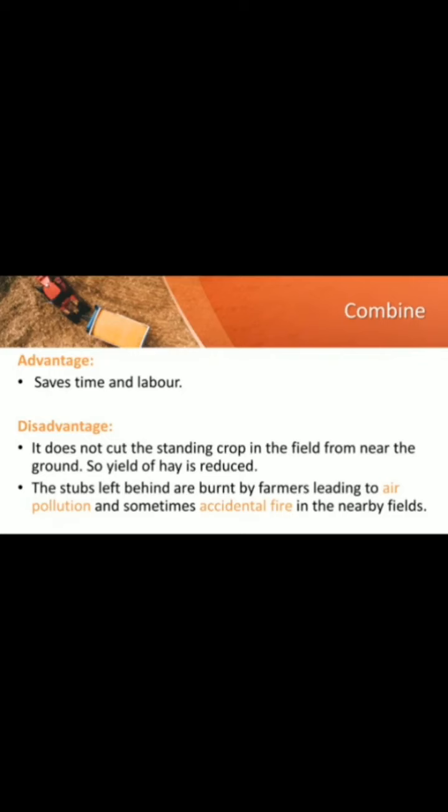And the disadvantage: it does not cut the standing crop in the field from near the ground, so the yield of hay is reduced. The stubs left behind are burnt by farmers, leading to air pollution and sometimes accidental fire in the nearby fields. As much as we have the advantage of the combine, we do have a disadvantage also.